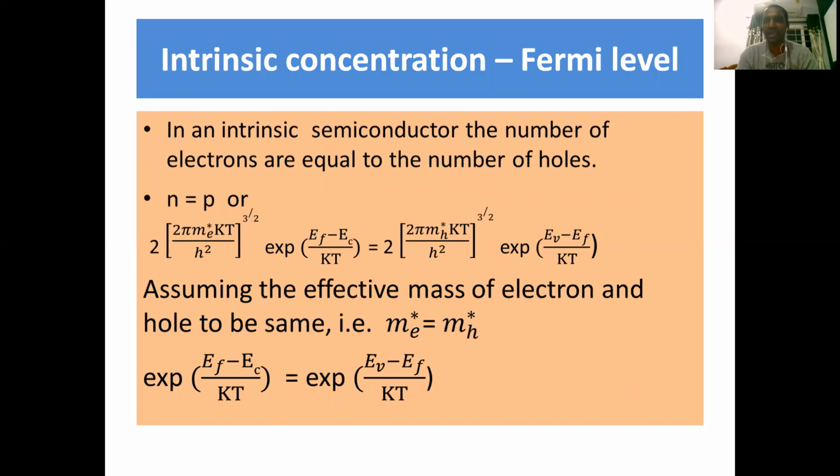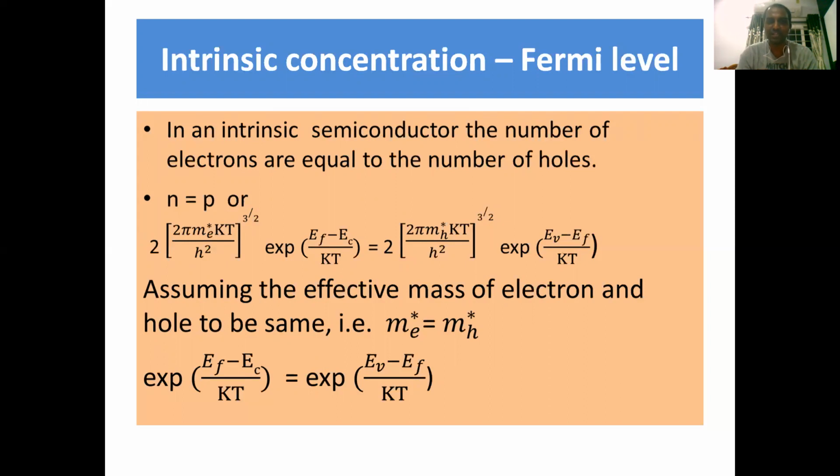If you want to know the exact position of the Fermi energy level through this derivation, in an intrinsic semiconductor the number of electrons is exactly equal to the number of holes. That's why we make n equal to p. As a result, we get this equation, and in that equation we assume that the effective masses of electron and hole are the same.